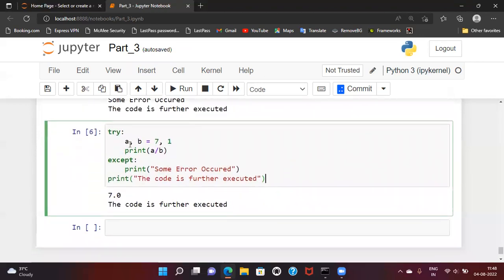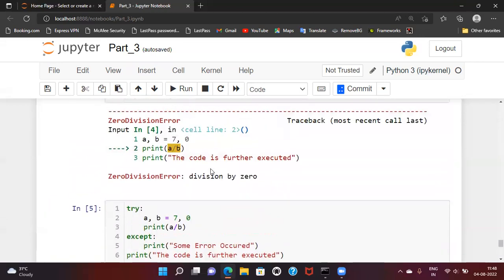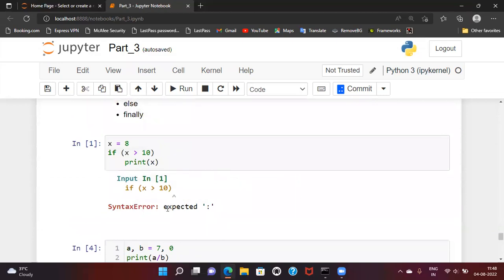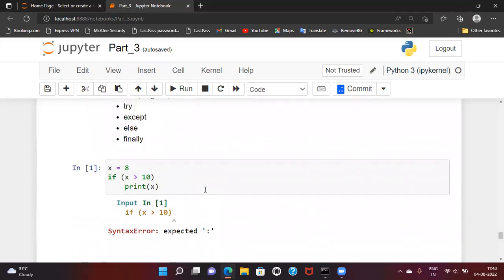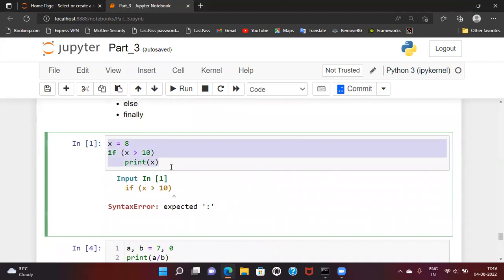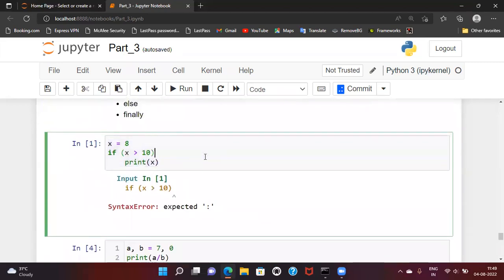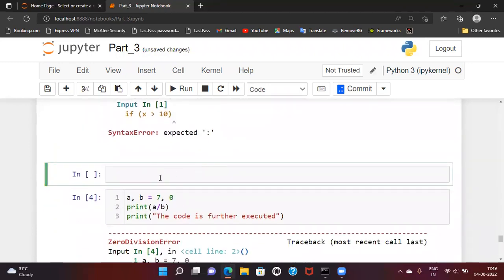So this is how we can handle the exception. Now what I said earlier is we cannot handle syntax errors with the help of exception handling. We can only handle the logical errors or exceptions with exception handling. Let us check for verification purposes what happens if we try to handle this inside our try block.